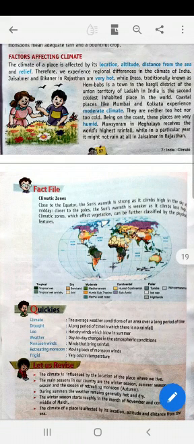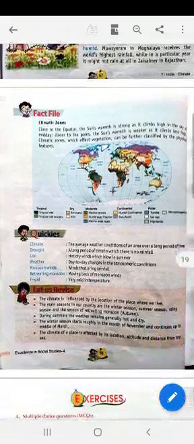So this is all about the lesson. You can see here the map which shows the climate zones of the world. Because of the position of Earth before the sun, there are different climates all over the world.